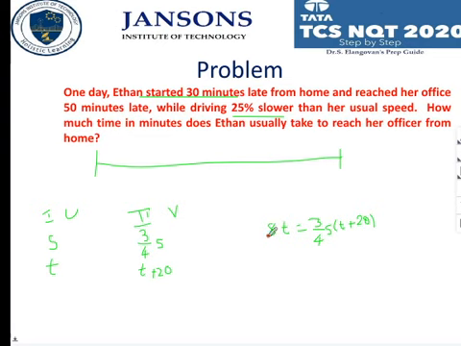So S and S get cancelled here. So it is 4t equal to 3t plus 60. So t is equal to 60.